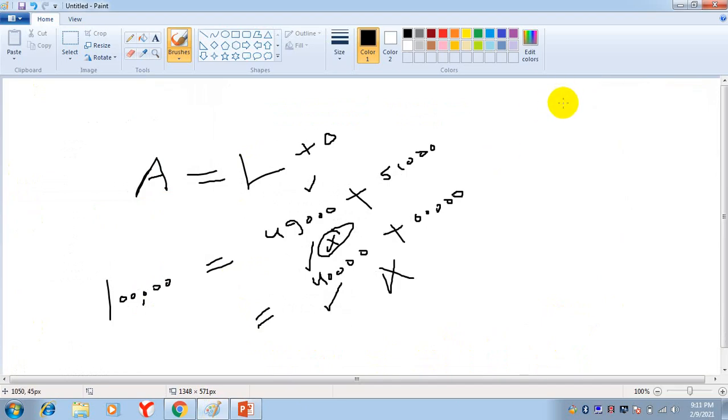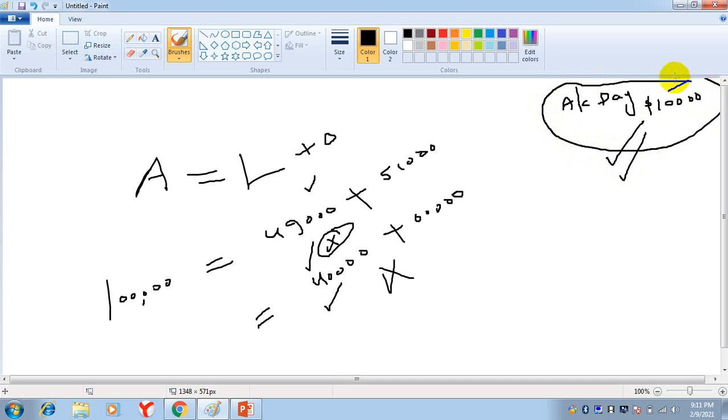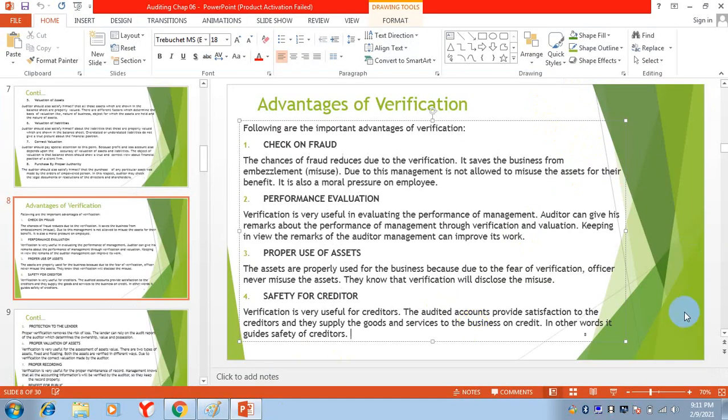Basically, suppose your accounts payable are very high, but you are showing that your accounts payable are only $10,000. So this is to misguide the creditors. But if these books are audited and verified, the creditors can trust them, and they will sell goods on credit to the firm.